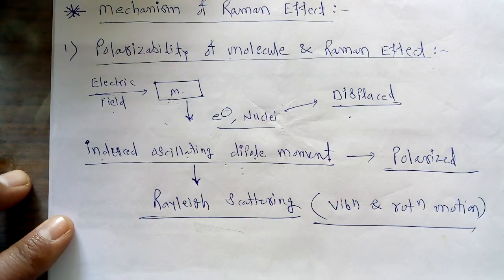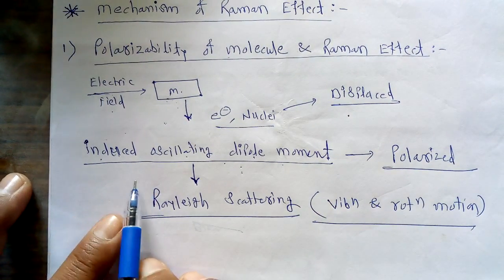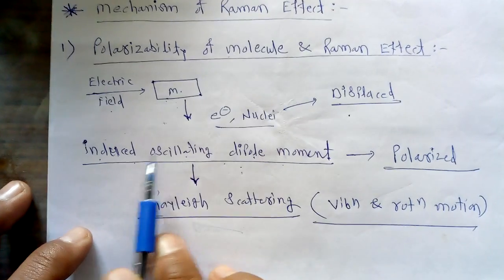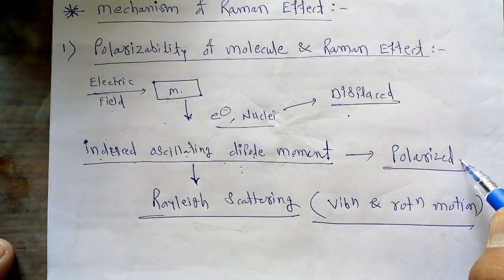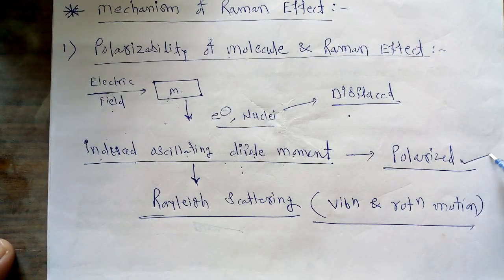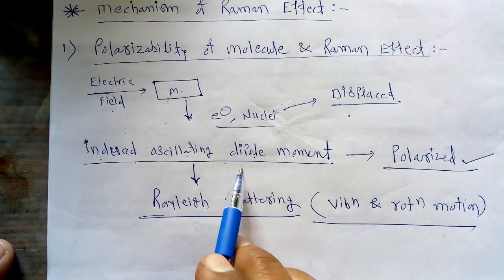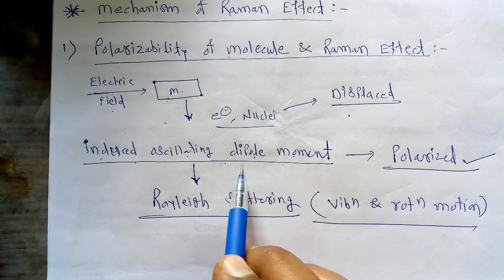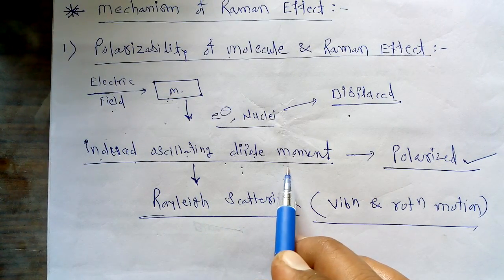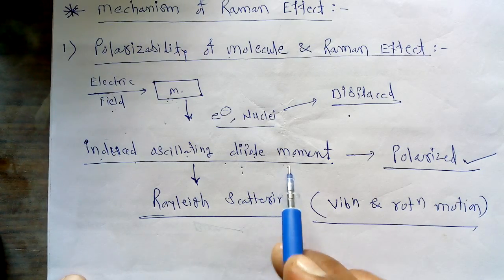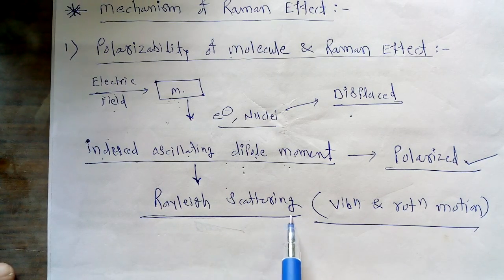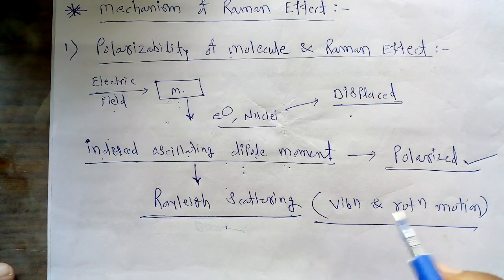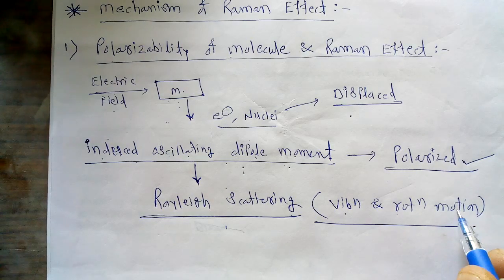In this case, we consider the formation of an induced oscillating dipole moment in a molecule, due to which the molecule becomes polarized, and this oscillating dipole moment emits radiation of the same frequency as the incident frequency. This phenomenon explains the Rayleigh scattering. And in this Rayleigh scattering, we do not consider vibration and rotation motion of the molecules.